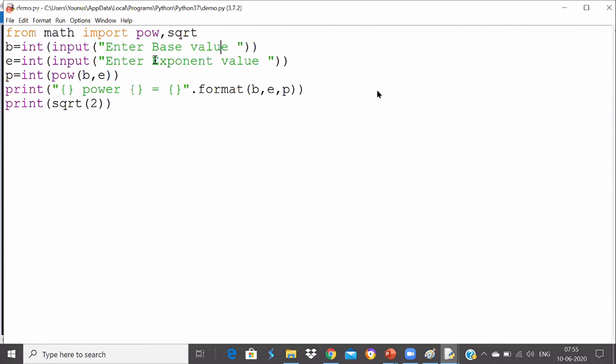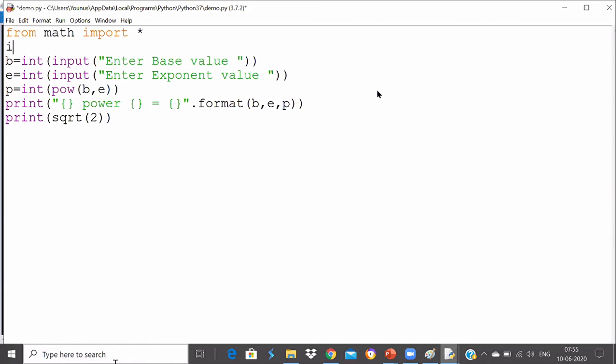Another question I ask you: if I wanted to import all of them, you don't go another way, because the simple way is similar to that. Instead of telling the name, you can also put star here. So what is an advantage of using this approach or this approach? In this case, both are the same.